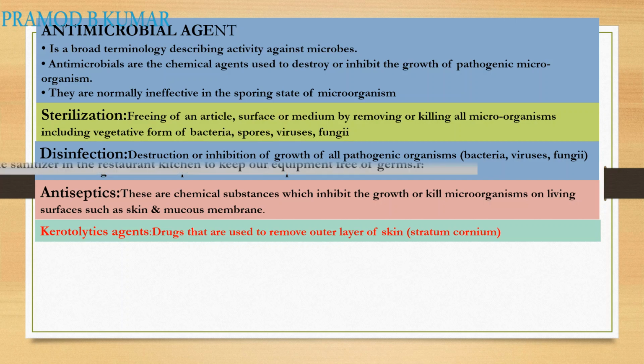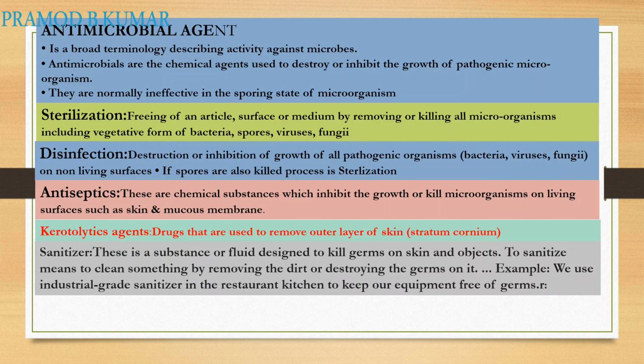Now next come your sanitizers, and I hope you are using a lot of them nowadays. These are substances or liquids designed to kill germs on skin or objects. To sanitize means to clean something by removing the dirt or destroying the germs on it. For example, we use industrial grade sanitizers in restaurants and kitchens to keep our equipment free from germs. It might be alcohol based or water based, but mostly alcohol based, either ethyl alcohol or propyl alcohol based sanitizer.